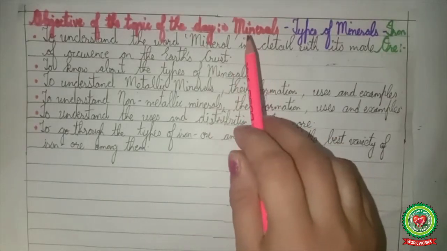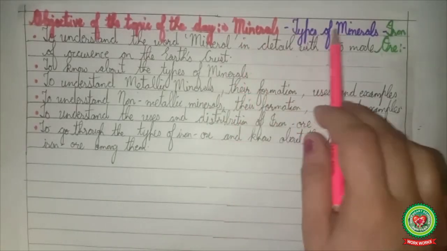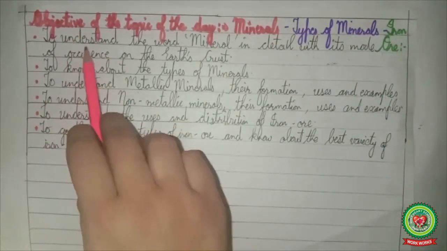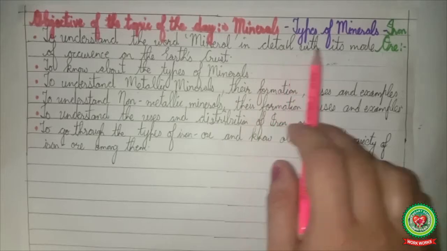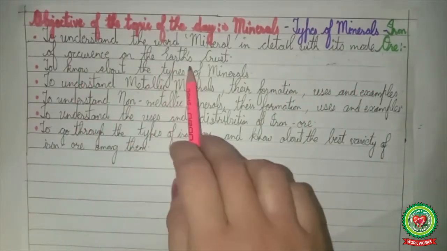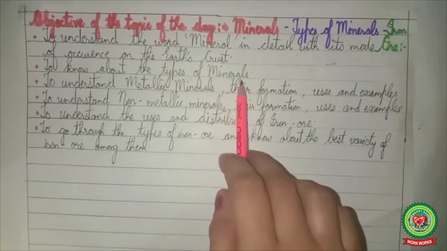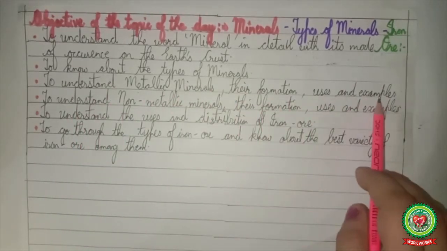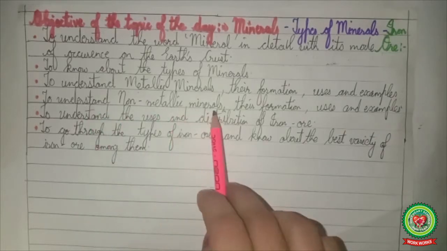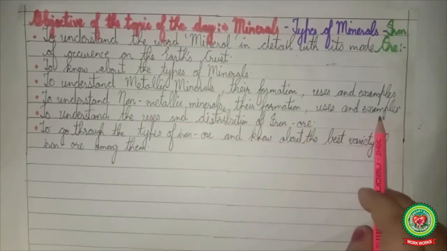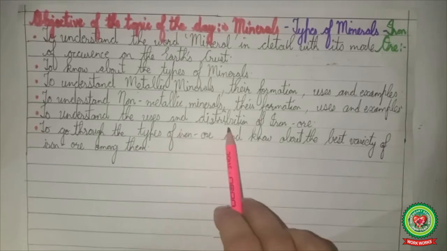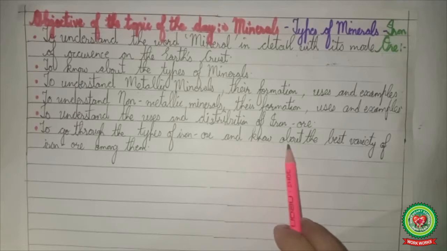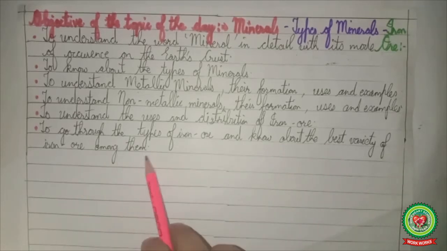Now today in this video we will go through minerals, types of minerals, and the first mineral, that is iron ore, with the following objectives: to understand the word mineral in detail with its mode of occurrence in the earth's crust, to know about the types of minerals, to understand metallic minerals, their formation, uses and examples, to understand non-metallic minerals, their formation, uses and examples, to understand the uses and distribution of iron ore in India, to go through the types of iron ore and know about the best variety of iron ore among them.